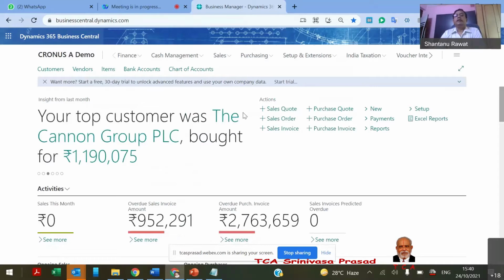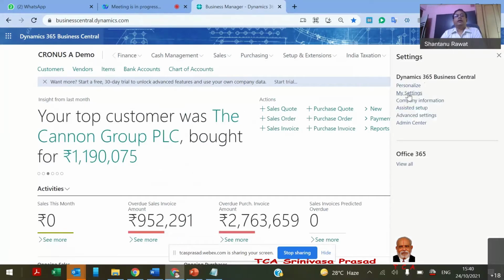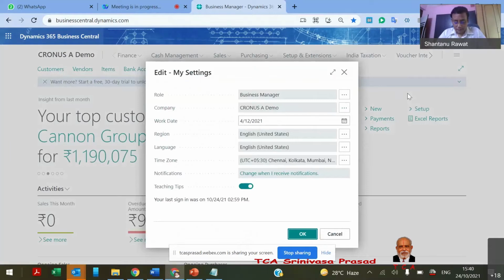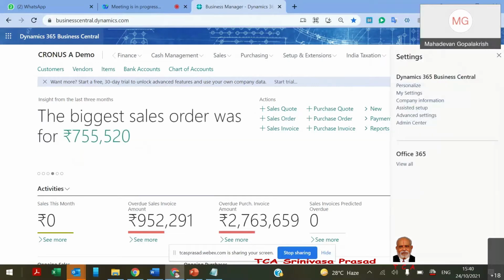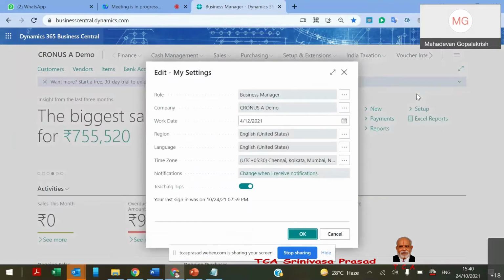I have one doubt, Mr. Shantanu. What is this Cronus, CRONUS, demo? Is it a separate information system? Because this is a demo version, it's just a company name. Oh, okay, okay. Sorry. Microsoft restricts that if you are doing the trial, the name should start with Cronus. Okay, I thought it was a limitation. Because it gives details of biggest sales and all that, no? Is it something like that?